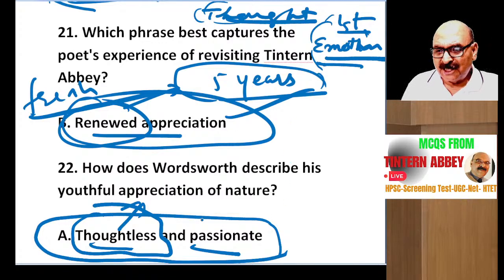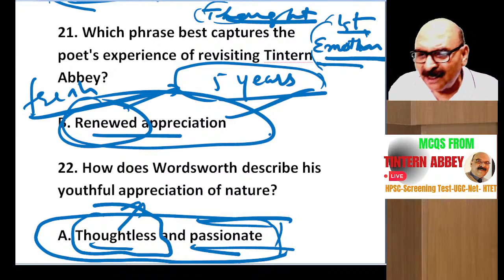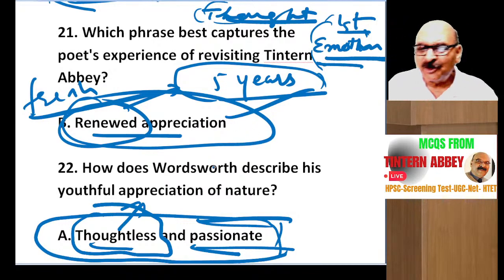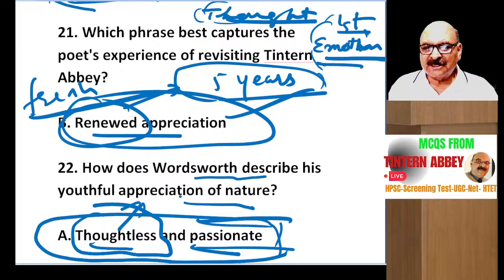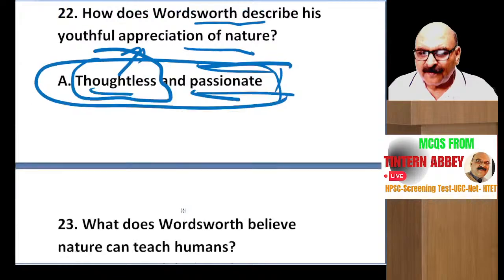But passionate he was. He didn't talk about any presence of divine element in the objects of nature. In the later stage, he talks about it. So, in the youthful days, his appreciation was thoughtless and passionate.